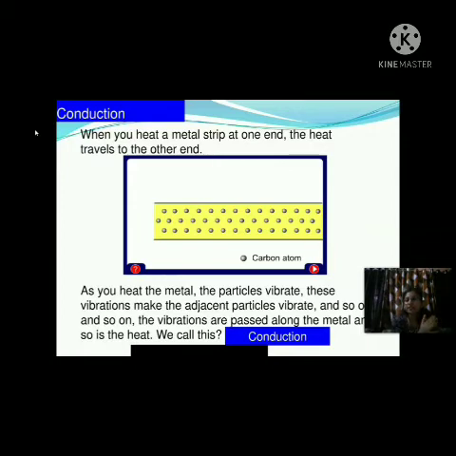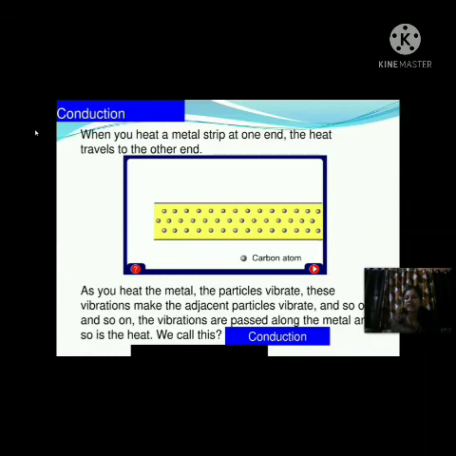So what happens inside the metal strip when we heat it from one end? The particles inside that solid will vibrate. They do not move at all. They only vibrate at their fixed position, and they transfer their heat to their adjacent particles.